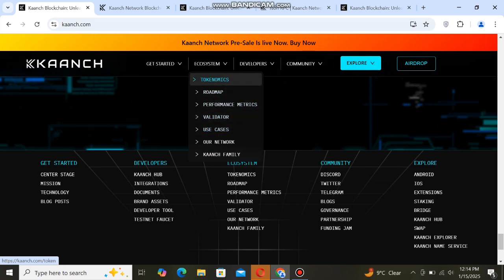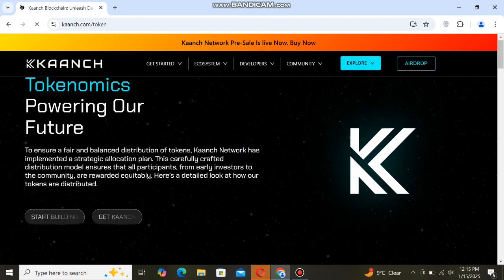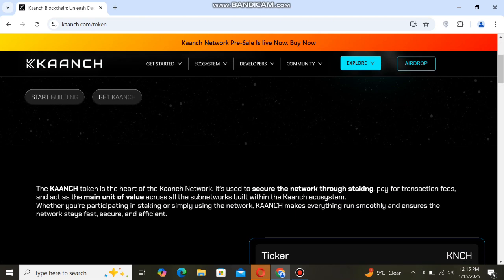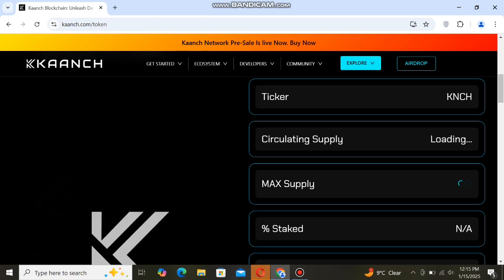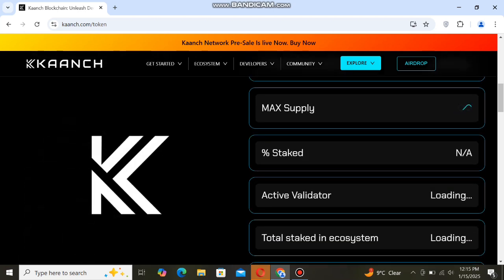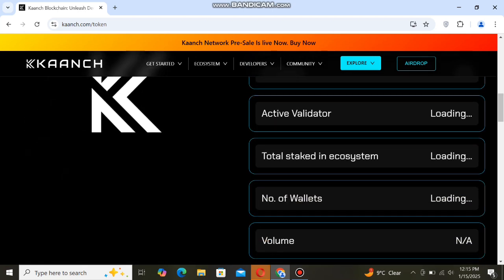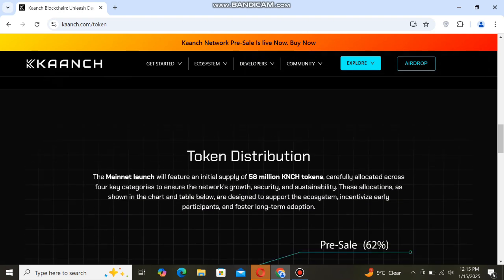So we go to tokenomics. You can click here and see this page is loading. Tokenomics of this project, tokenomics powering our future. You can check here. You can see this ticker, circulating supply, you can check here loading, maximum supply, you can see this staked, active validators, total stake in ecosystem, number of validators, volume, market cap. You can see this.